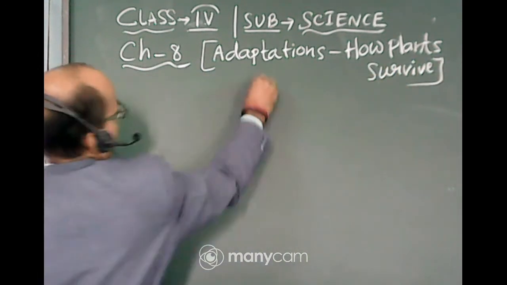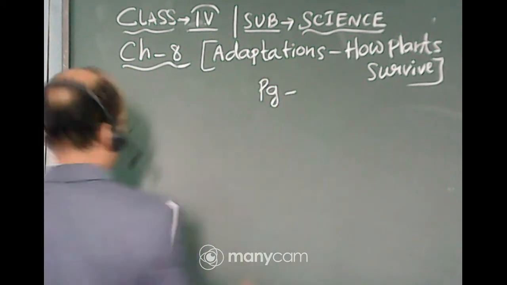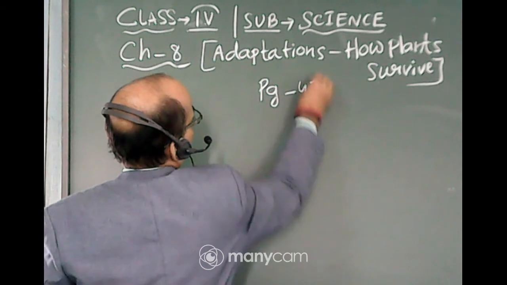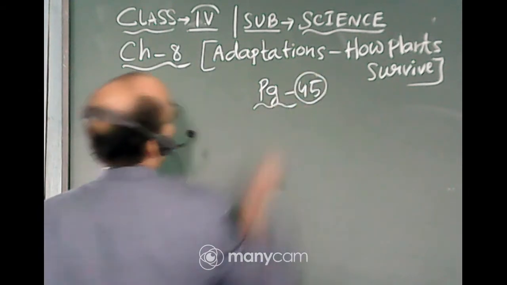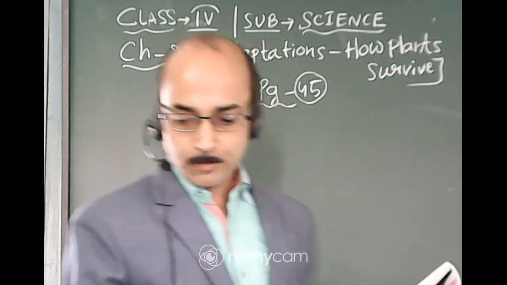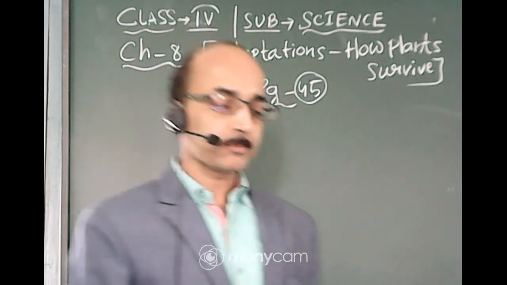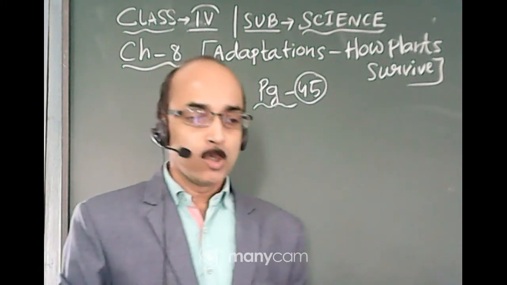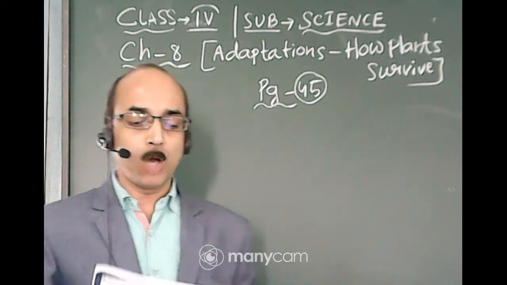Okay, this is page number 45, you can follow the page number 45 in your science book. I hope you will be watching this video. Okay, this is page number 45. So I will start the chapter now.